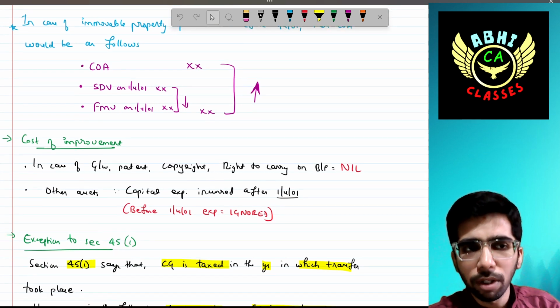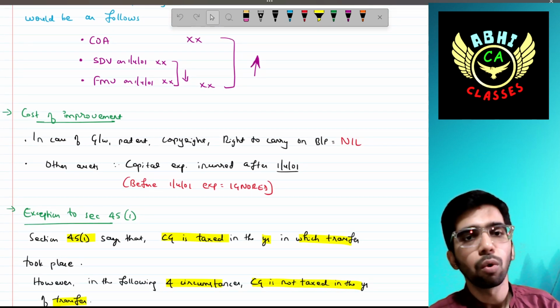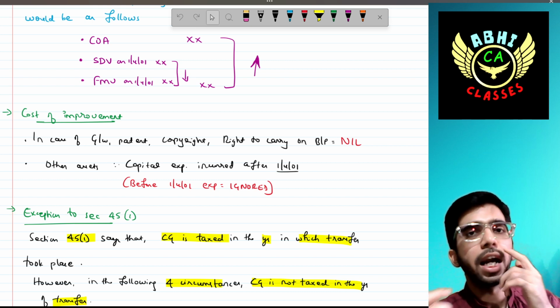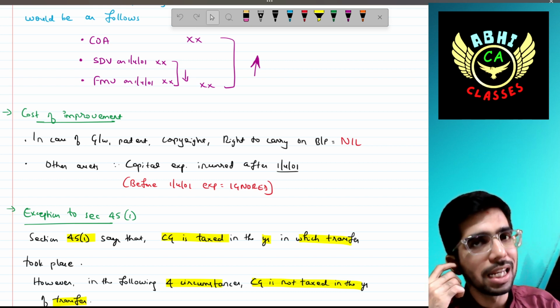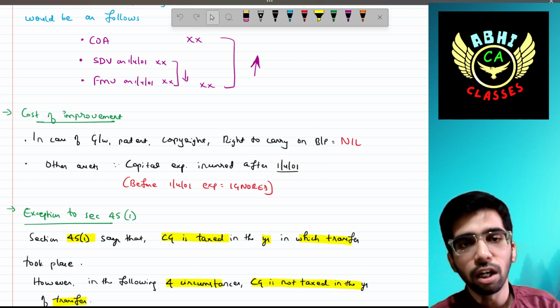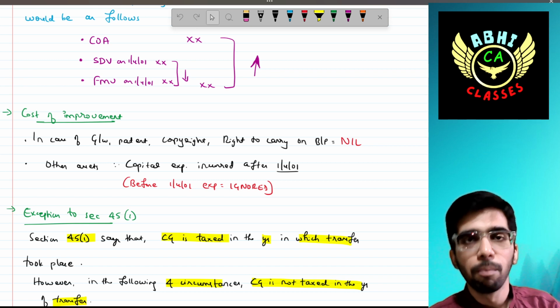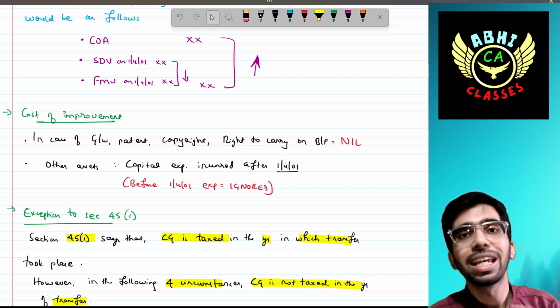Simple. Then what do we mean by the cost of improvement? In case of goodwill, patent, copyright, or right to carry on business or profession, the cost of improvement would be nil. In any other case, the capital expenditure incurred on or after 1/4/2001 counts. Before 1/4/2001, we should ignore that.